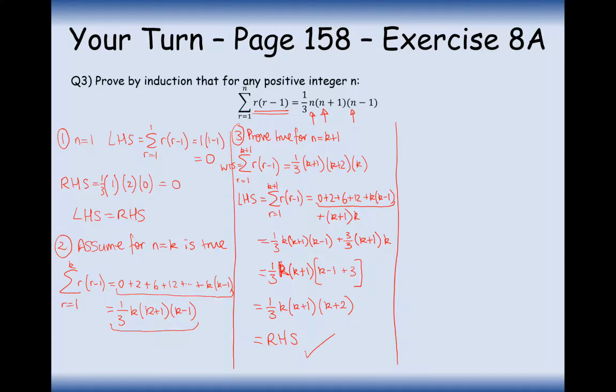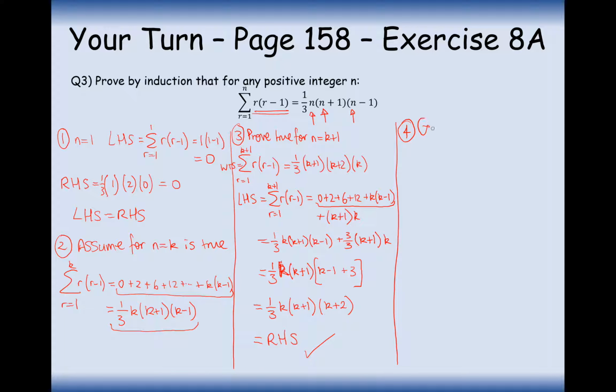So perfect, we've proven the inductive step that we can build the next layer of our wall, or effectively that our theorem works for the value k plus 1 if we know that the value k works. And the fourth step is to write the conclusion.